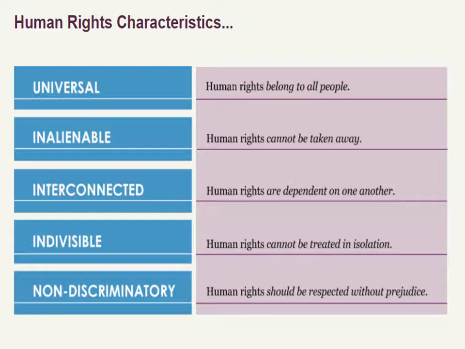Interconnected: human rights are dependent on one another, always linked to one another. Indivisible: human rights cannot be treated in isolation. That means human rights cannot be isolated from the natural person. Non-discriminatory: human rights should be respected without prejudice. No discrimination, no bias. That is the beautiful feature of human rights.